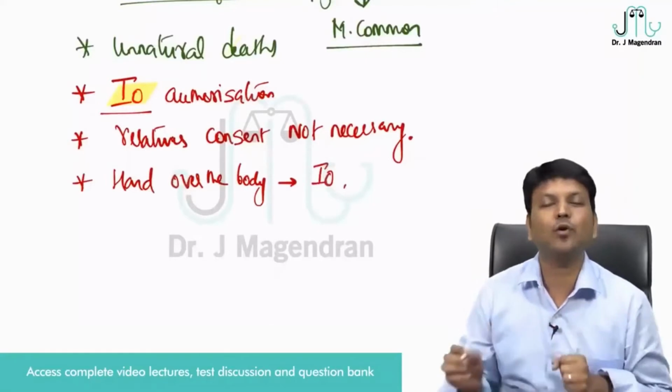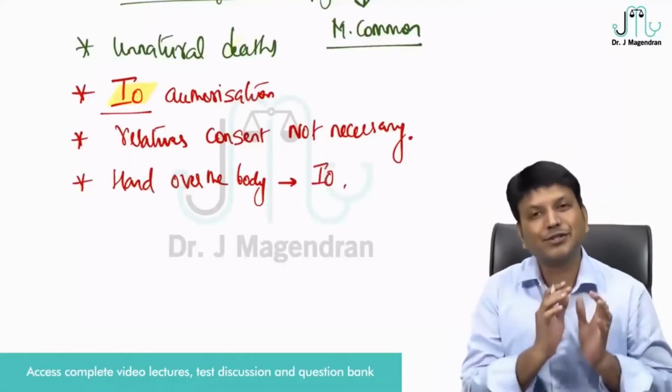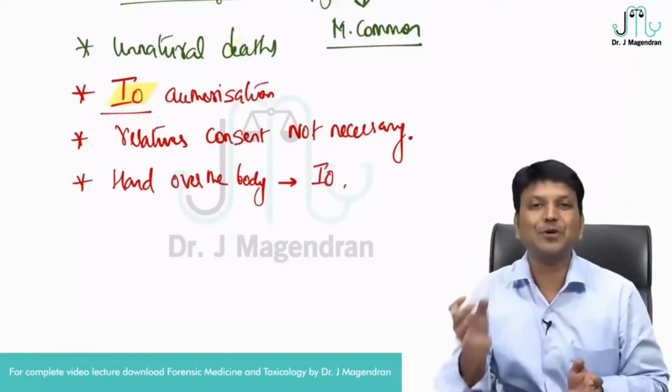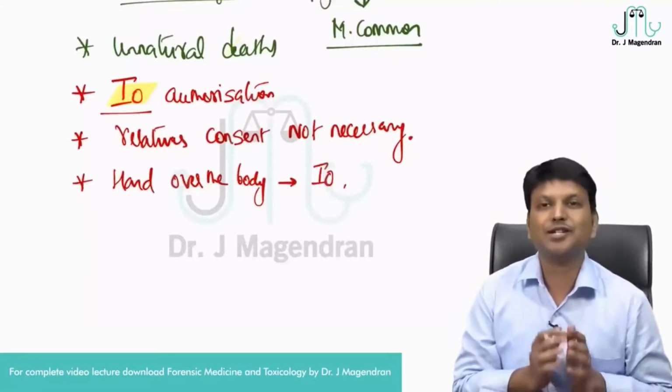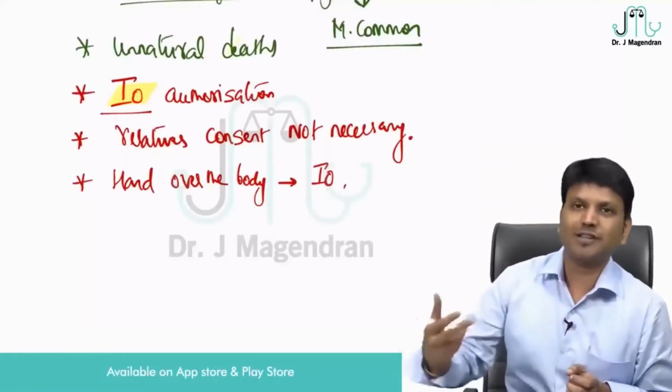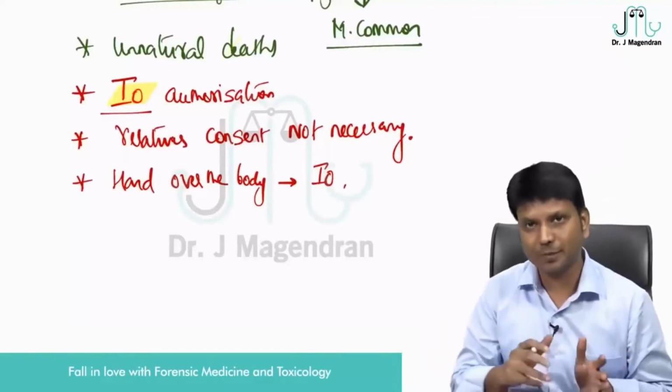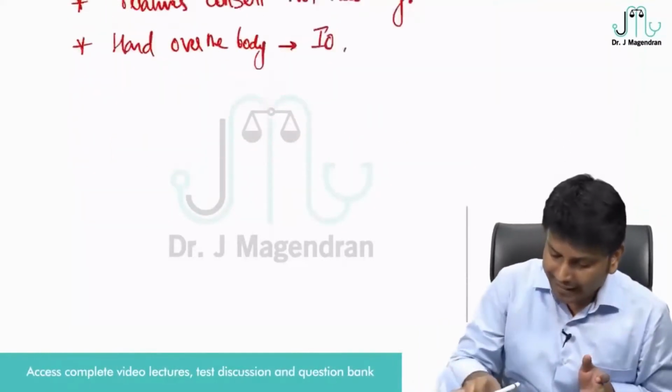So this is about medico-legal autopsy. I have told you this is so important for us because it is the most common autopsy in India. So let us go to the next type. First we have seen medico-legal autopsy. The next important type is clinical autopsy.